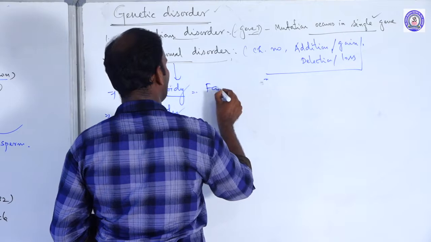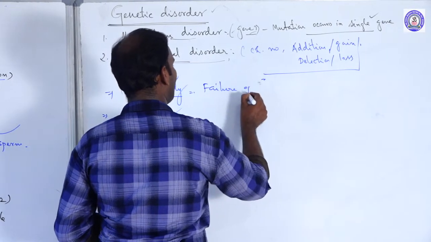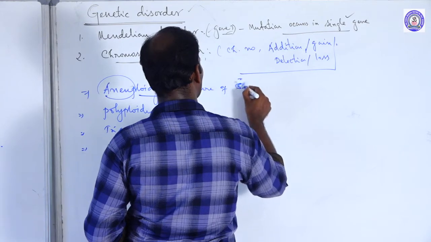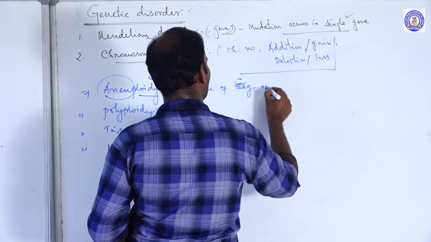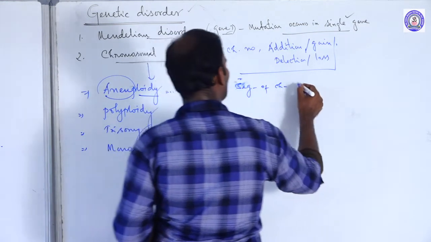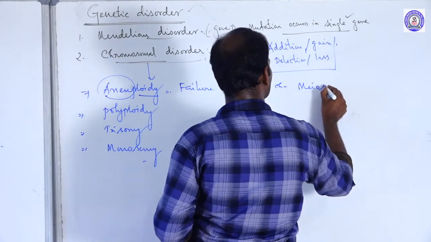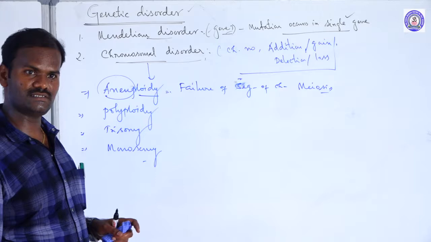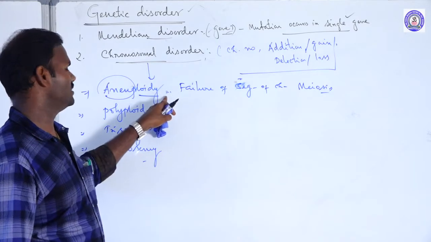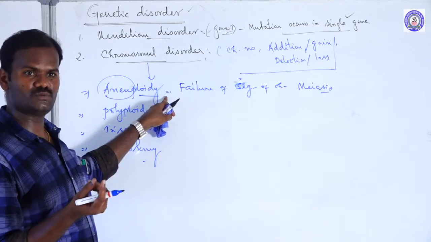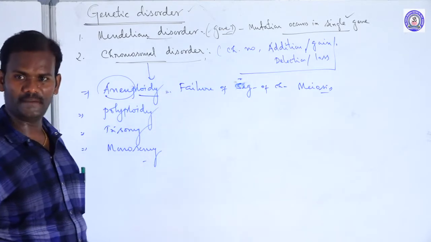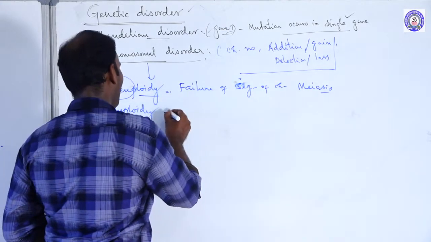This is because of failure of segregation of chromosomes during meiosis, or also mitosis cell division. Both meiosis and mitosis. As a result, there is gain of a chromosome, where an extra copy is added to the diploid set. These are called aneuploidy. What is called polyploidy?